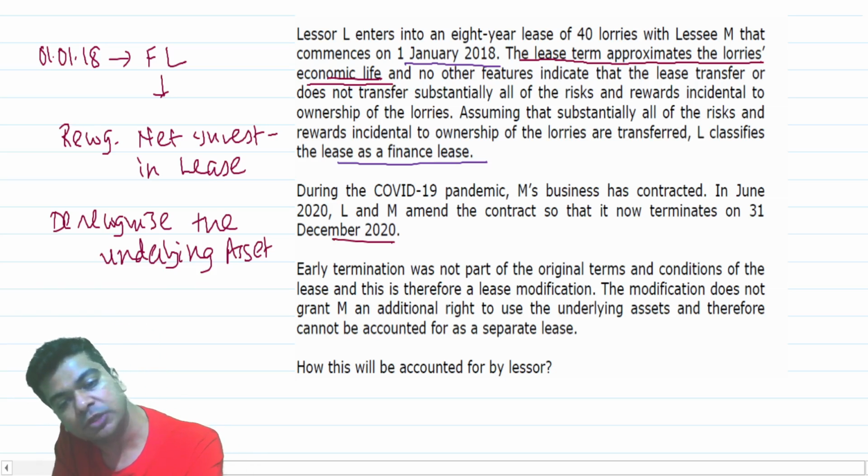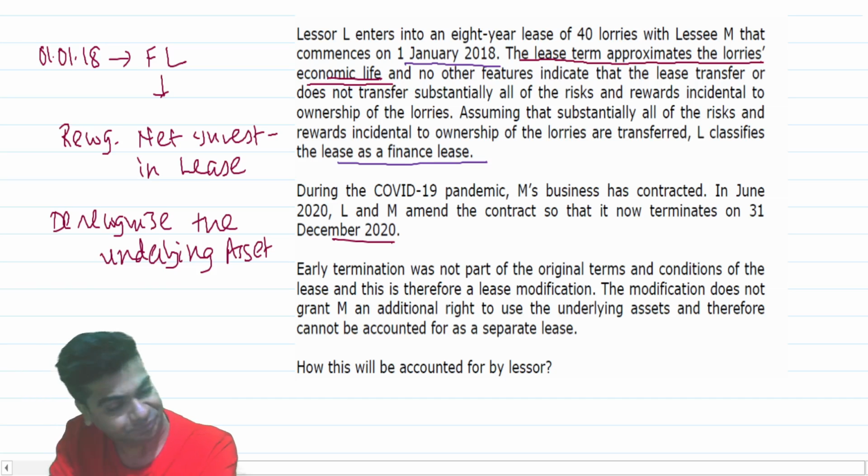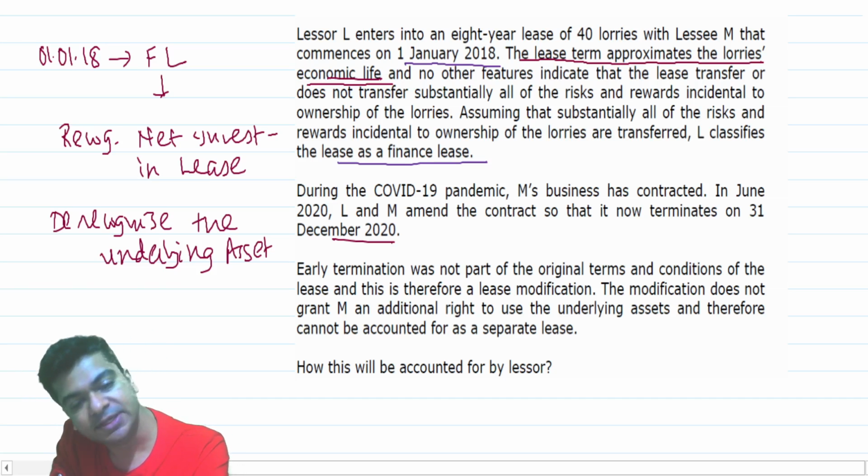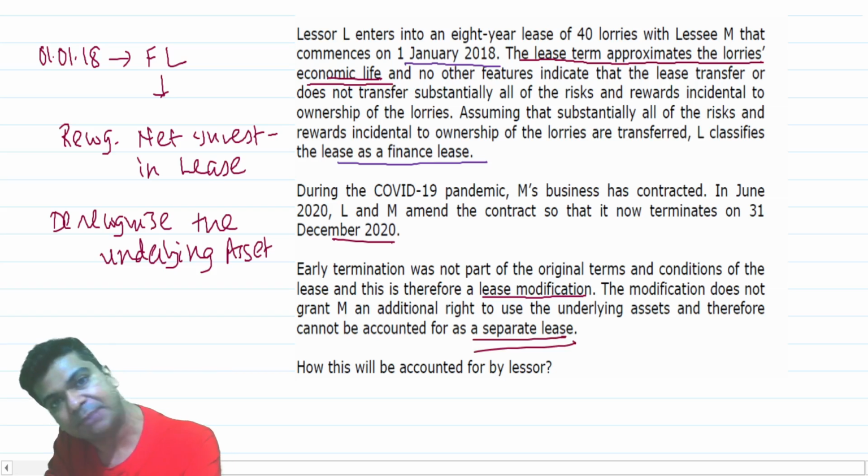Early termination was not part of the original terms and conditions of the lease, and this is therefore a lease modification, right? The modification does not grant M an additional right to use the underlying assets and therefore cannot be accounted for as a separate lease.